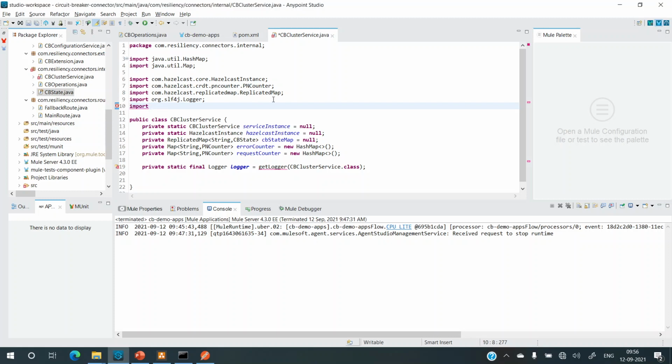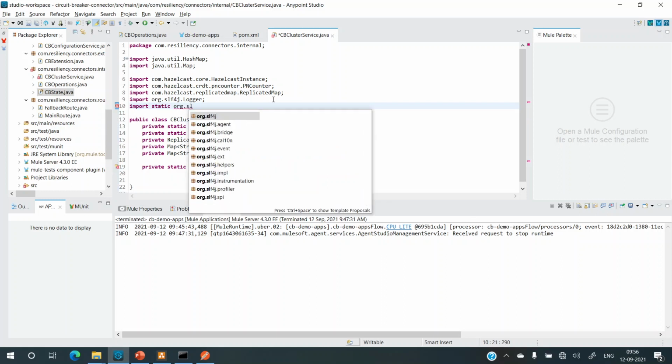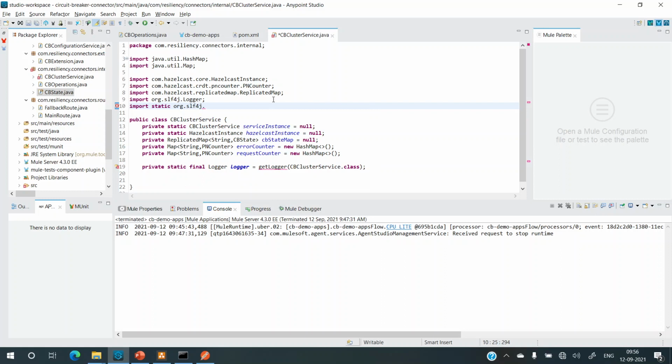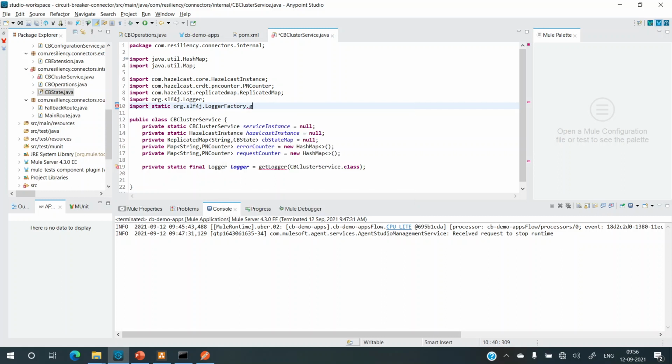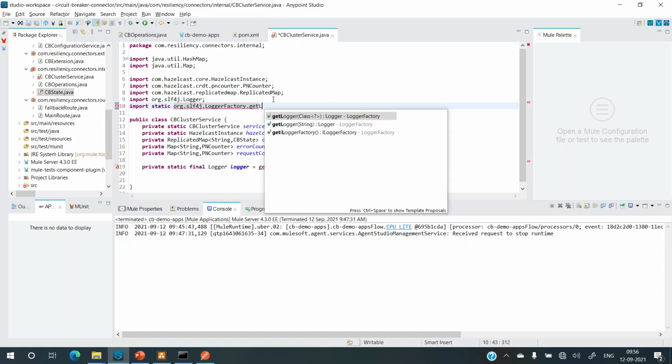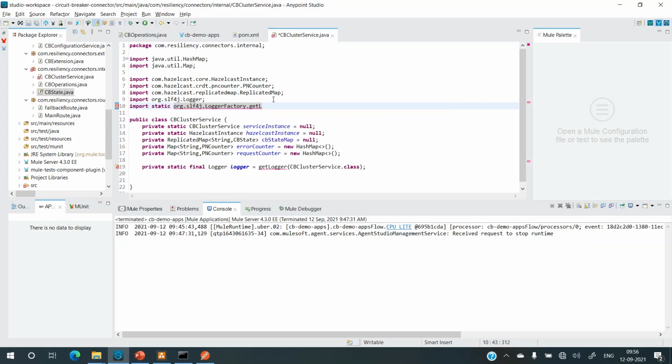I'll do a static import: import static org.slf4j.LoggerFactory.getLogger. So you want this one and it should do the job. Yeah, so we got rid of the compile time errors for this logger.